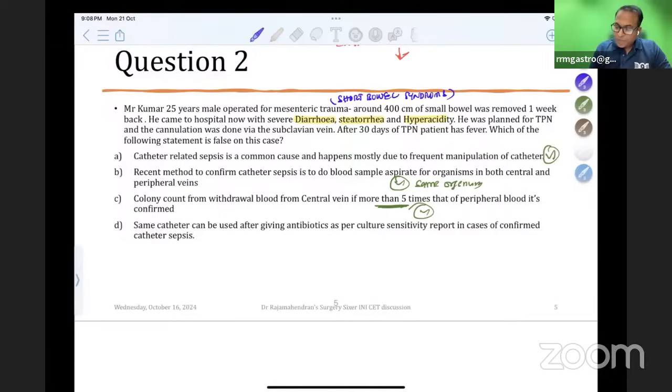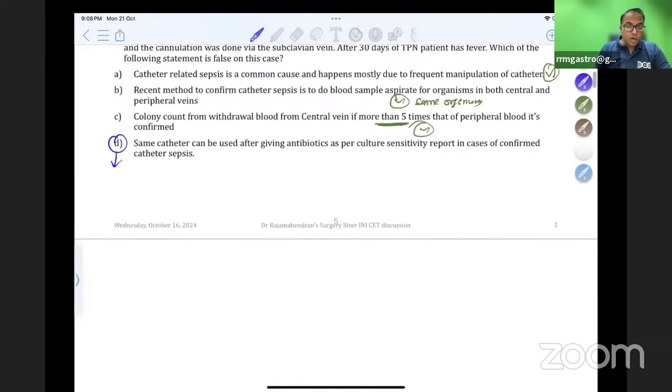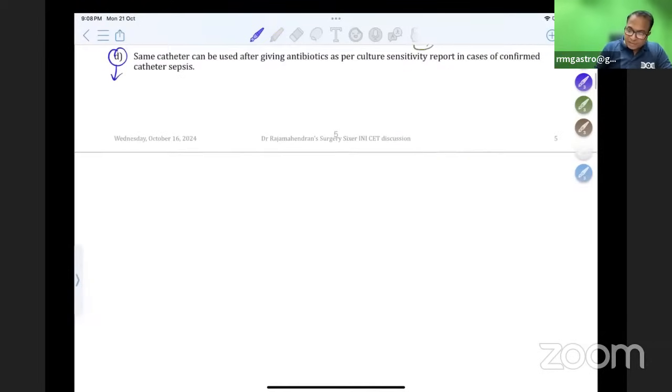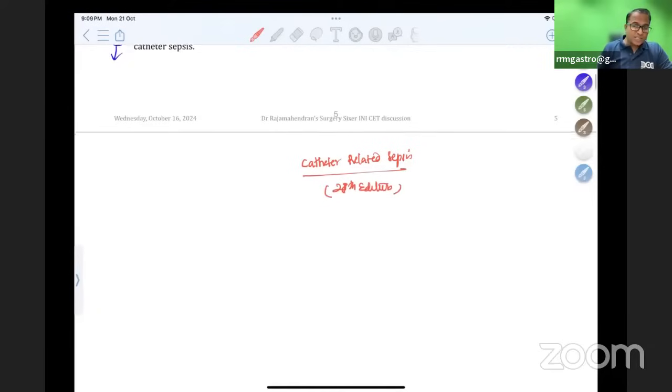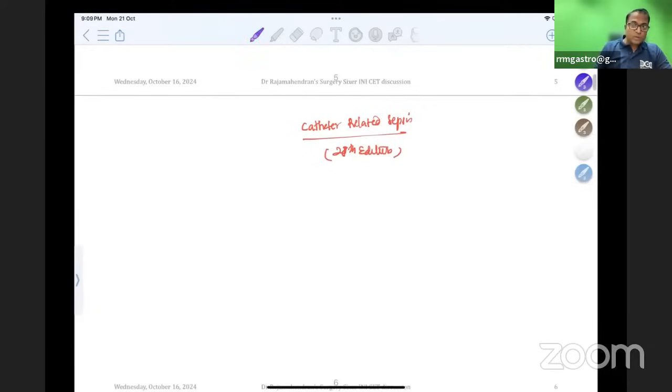Very simple, all of you know, you cannot use the same catheter. This is a very simple answer. The same catheter should not be used. If it is a confirmed catheter-related sepsis, you should change the catheter. So catheter-related sepsis is an updated point from Bailey and Love, 28th edition. See, many concepts which were there in the 27th edition are completely changed in the 28th. If you stick with the 27th edition and go to the exam, definitely you're going to make a big mistake. So catheter-related sepsis: this patient comes to you with a fever and pain at the catheter site.